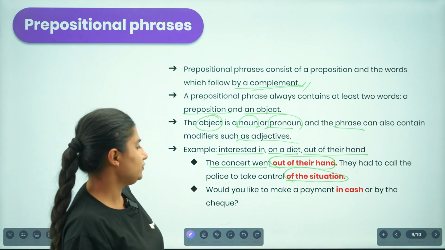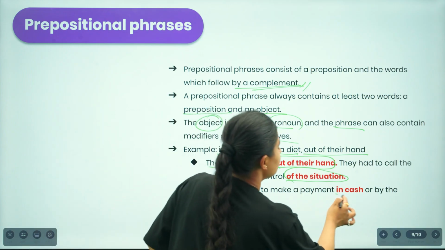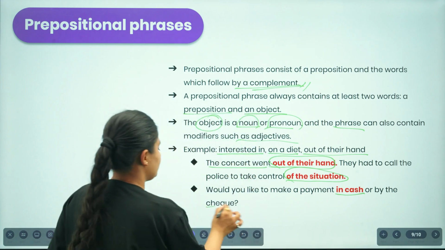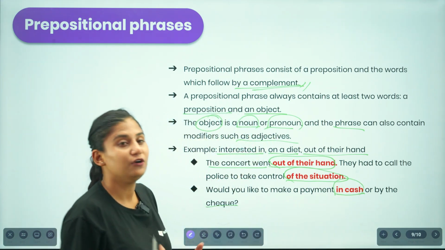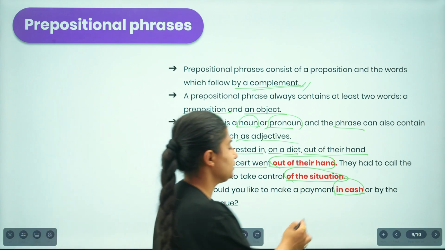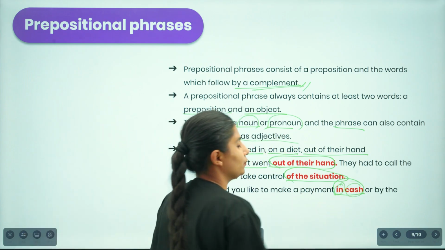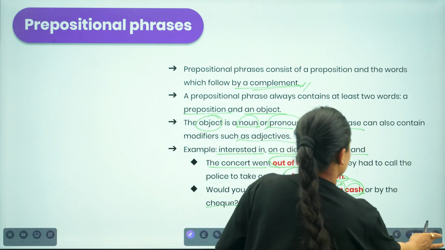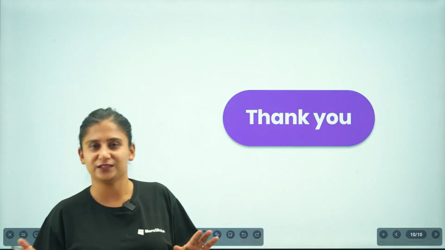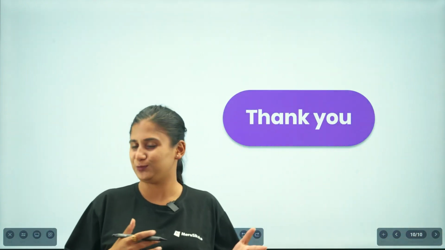Similarly, would you like to make a payment in cash or by check? Here "in cash" is the prepositional phrase, and it includes the preposition and then the noun, that is cash. So I hope I made things clear regarding the preposition and the prepositional phrase.